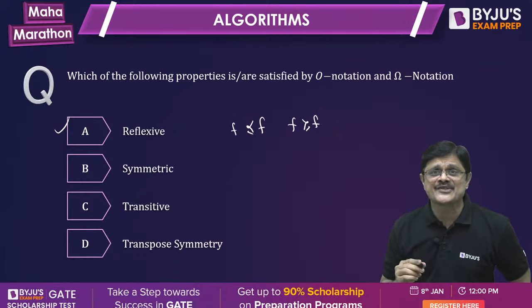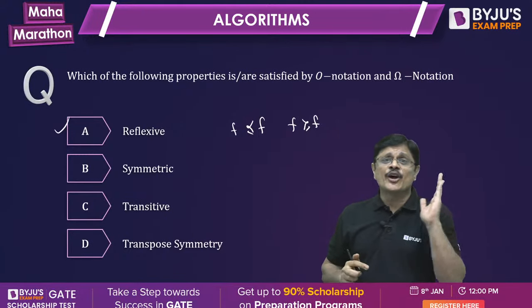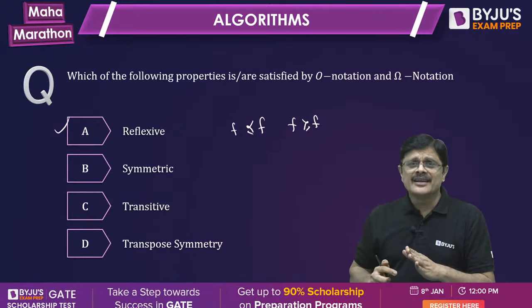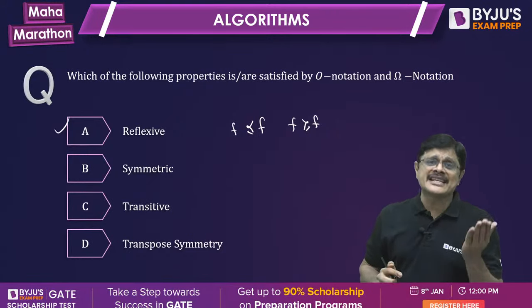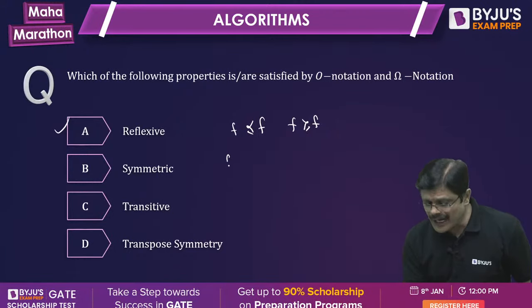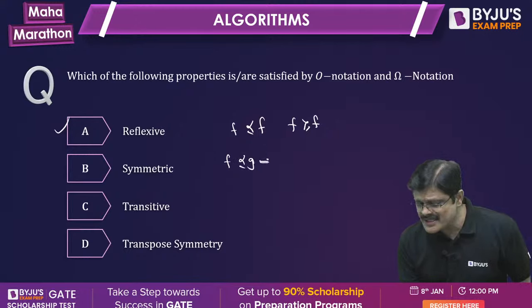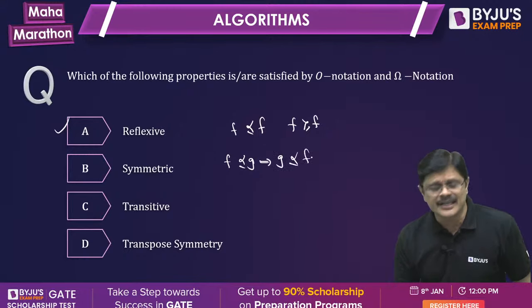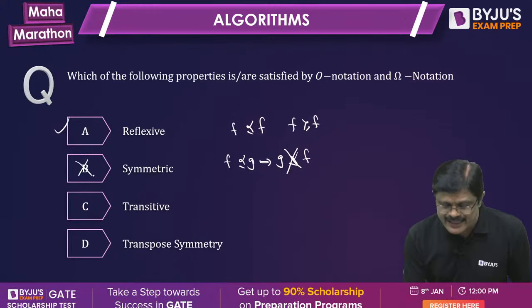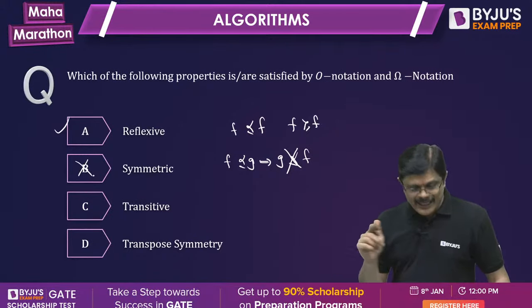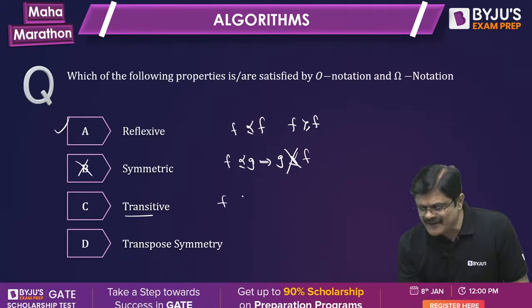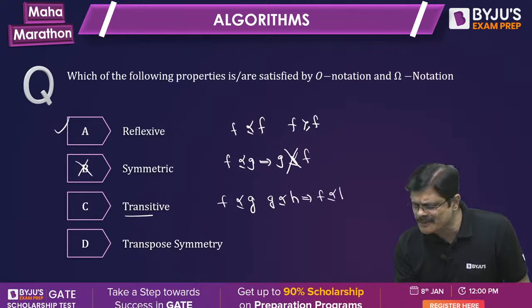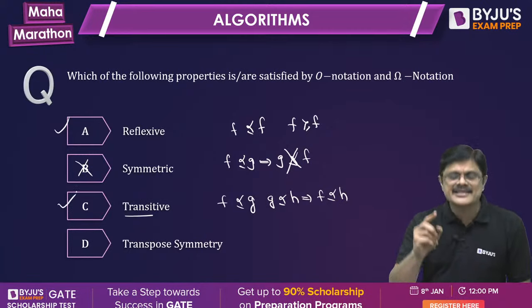Symmetry cannot be satisfied because if F is asymptotically smaller than or equal to G, you can't say G is asymptotically smaller than F. It cannot be guaranteed. So symmetry will fail. Next comes transitivity. F is asymptotically smaller than G and G is asymptotically smaller than H. Then F is asymptotically smaller than H. This is satisfied.